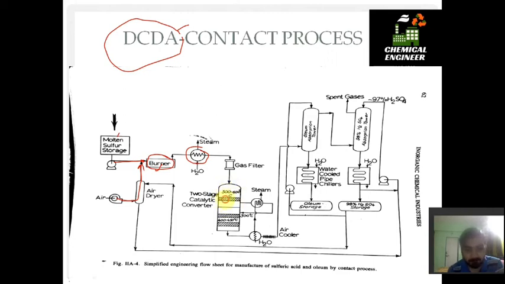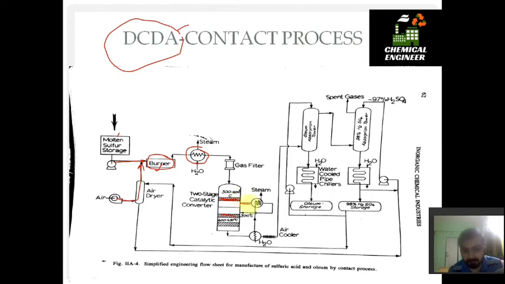Here the bed of V2O5 is used in both stages of the reactor. So from the first stage, when this gas is passed through a catalytic reactor, a catalytic bed, it is converted to H2SO4, or we can say the conversion that is obtained is 80%. So SO2 is converted to SO3 and H2SO4 up to 80% from the first stage.